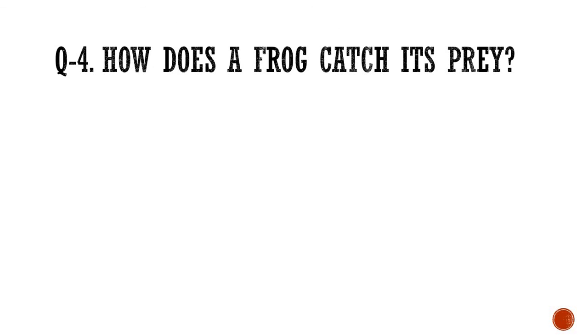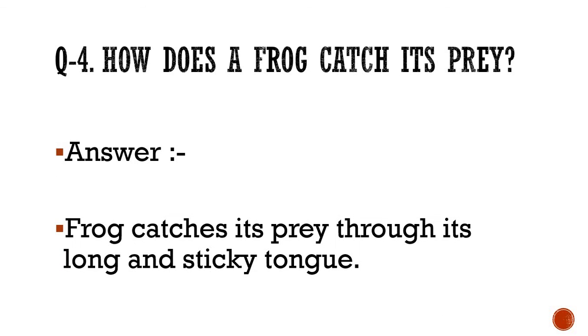Number 4. How does a frog catch its prey? Frog catches its prey through its long and sticky tongue. This was already there in the objective, no need to write. Please just repeat after me. Frog catches its prey through its long and sticky tongue. Okay, no need to write this, this is already there in the many objectives, so it is very obvious and understood.